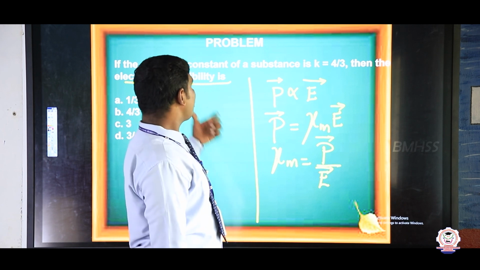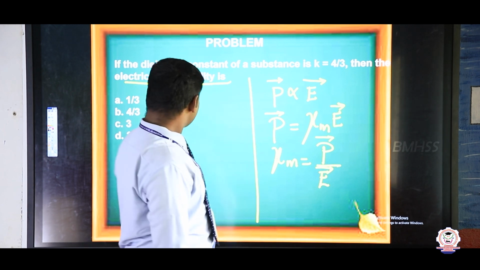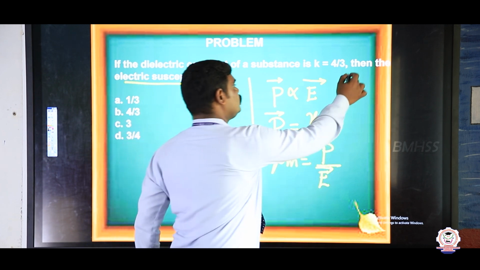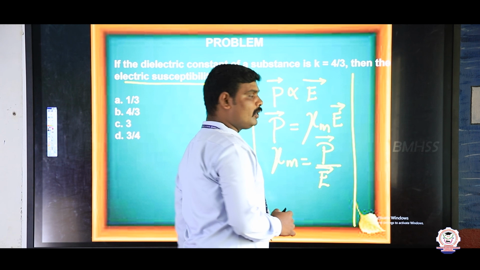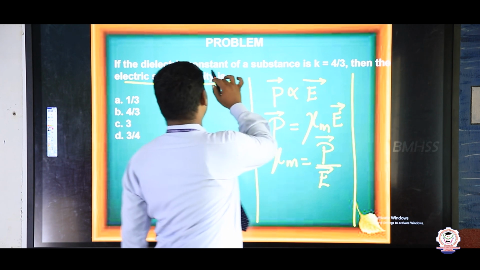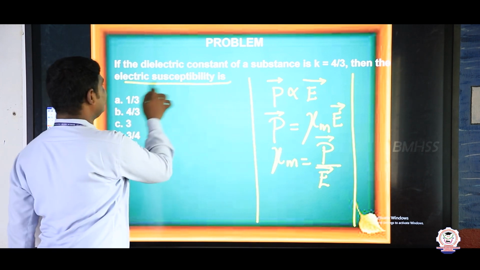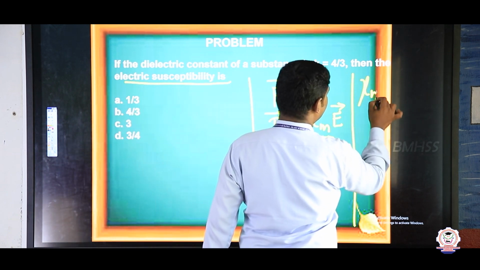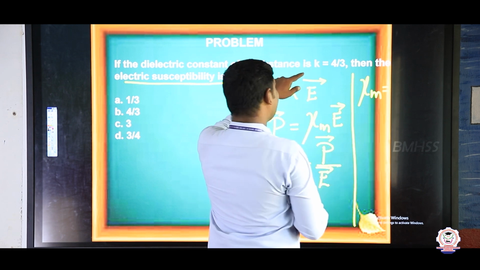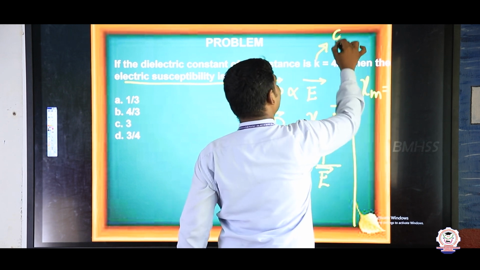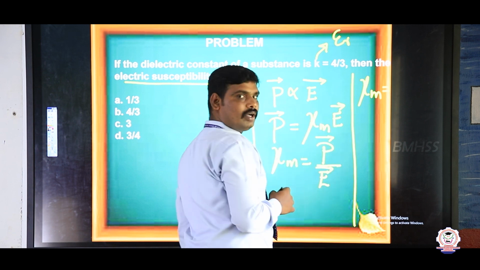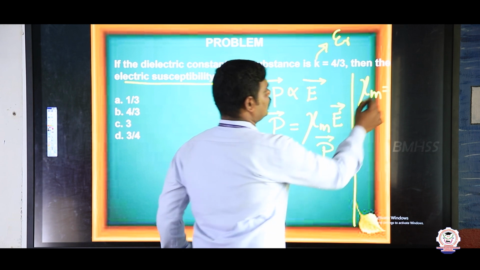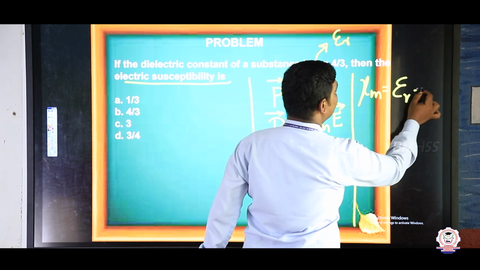This is the relation between electric susceptibility, electric field and polarization. But our question is the relation between electric susceptibility and dielectric constant. One important formula: electric susceptibility chi m is equal to K, also written as epsilon r, the relative permittivity, minus 1.